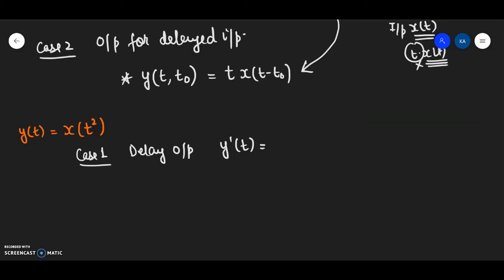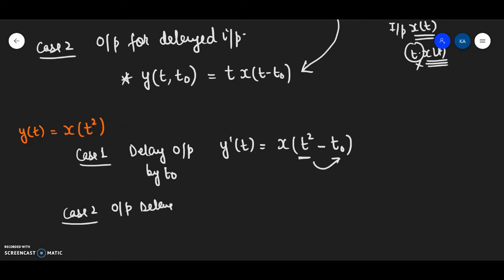Now as soon as I delay the output, the equation will be x of (t square minus t naught). Fine. I am delaying the output by t naught. In case 2 what I have to do is I have to find the output with delayed input.